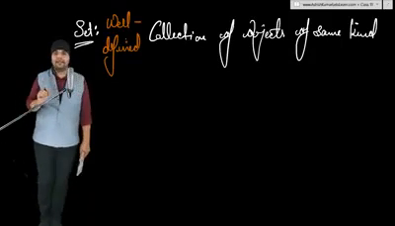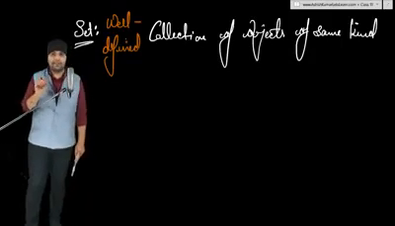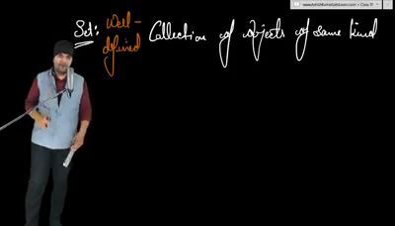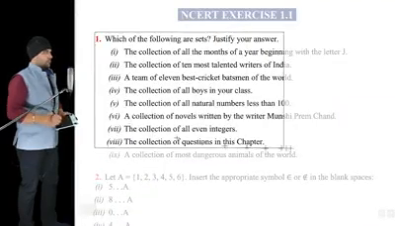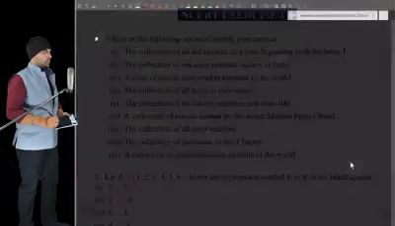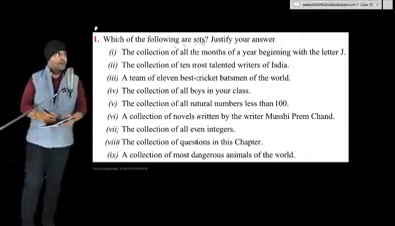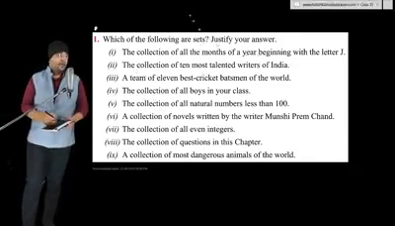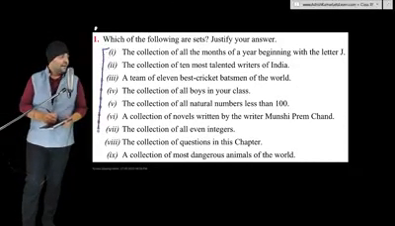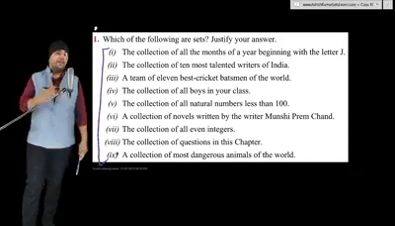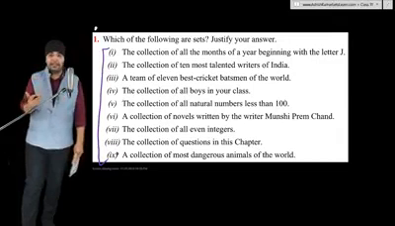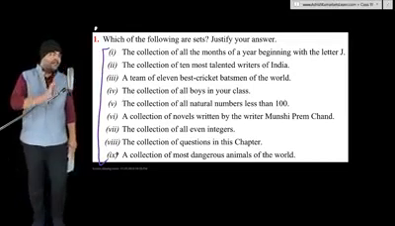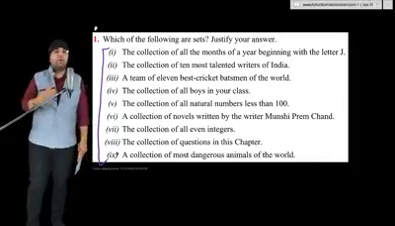For better understanding, let's discuss question number 1 of NCERT exercise 1.1. Which of the following are sets? Justify your answer. They have given us 9 different collections, 9 different sets, and we need to tell them which of these 9 sets can be considered as a mathematical set. Or in other words, which of these 9 collections are same for all of us.